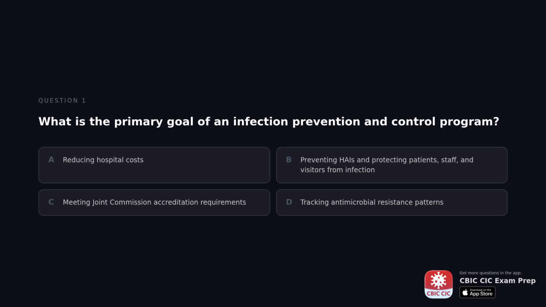What is the primary goal of an infection prevention and control program? A. Reducing hospital costs. B. Preventing HAIs and protecting patients, staff, and visitors from infection. C. Meeting Joint Commission accreditation requirements. D. Tracking antimicrobial resistance patterns.